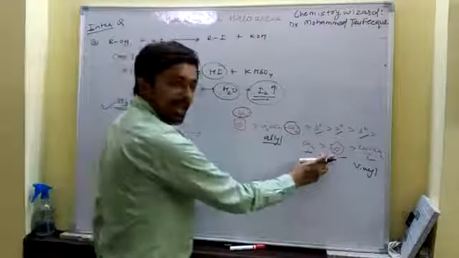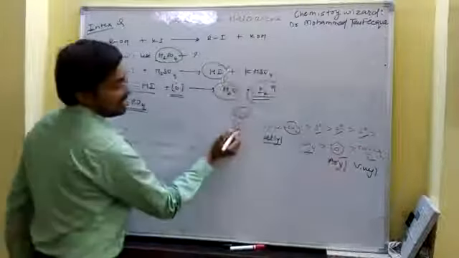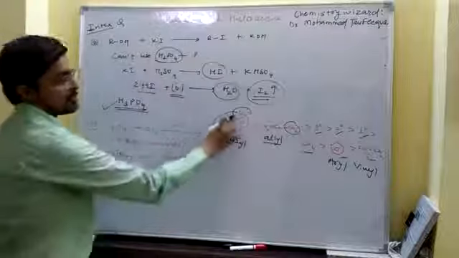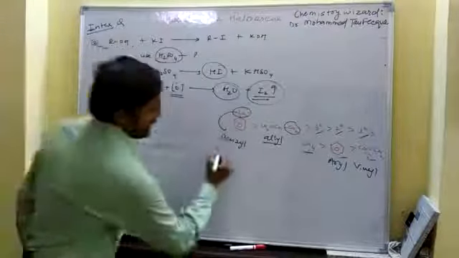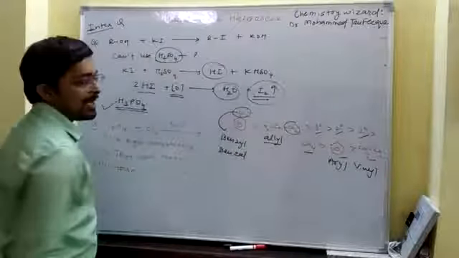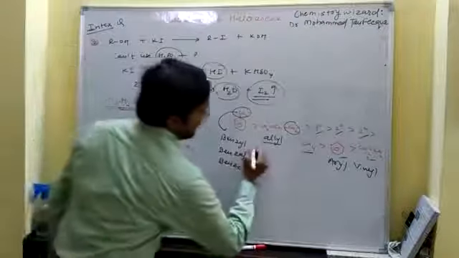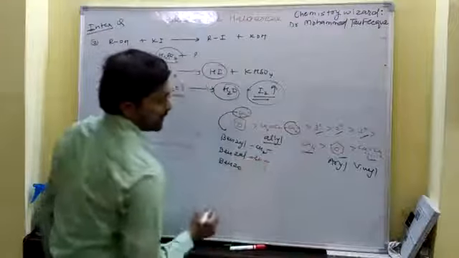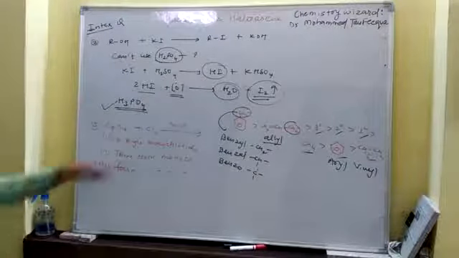If it is a carbon on the benzene ring, the aryl carbon, and it has two hydrogens, it is known as a benzyl carbon. If it has only one hydrogen, it is known as a benzylic carbon. If the carbon on the benzene ring does not have any hydrogen, it is known as benzo. So what is benzyl? This one. What is benzo? This one. Okay. Now moving towards our question.